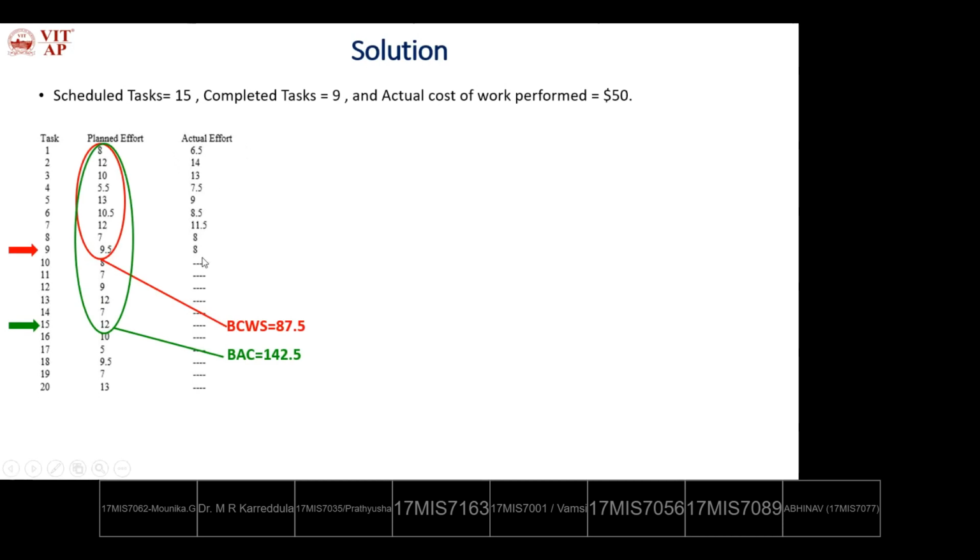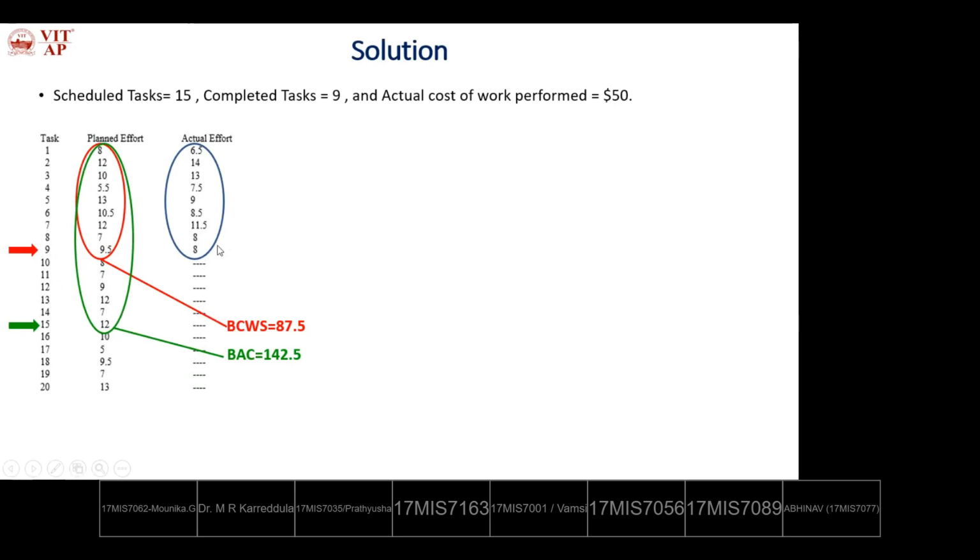Now how many tasks are completed? 9 tasks are completed. So how much is spent on these 9 tasks? BCWP, budgeted cost of work performed, is the actual spent. Scheduled is 87.5 percentage days for 9 tasks, 142.5 percentage days for 15 tasks.